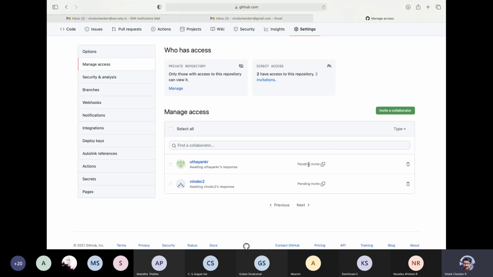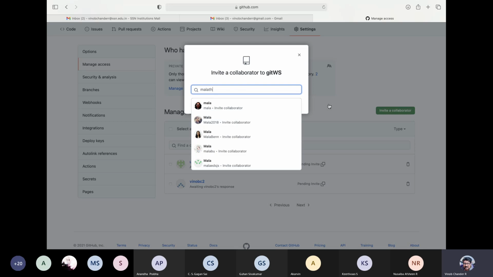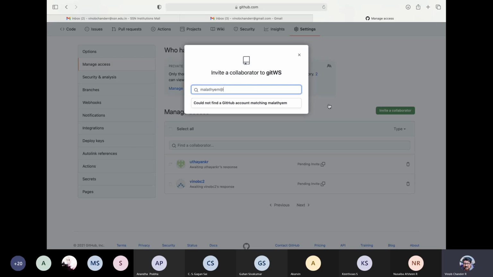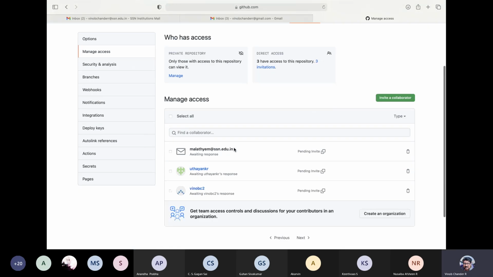Okay. So see here, you can see this pending invite, right? Once they accept it, the status will change here. Let me also invite Malati madam, so it's Malati em@ssn.edu.in. Okay. So they will receive an email. Okay, Vinod Chandar, he is identified as Vinod C2, right?